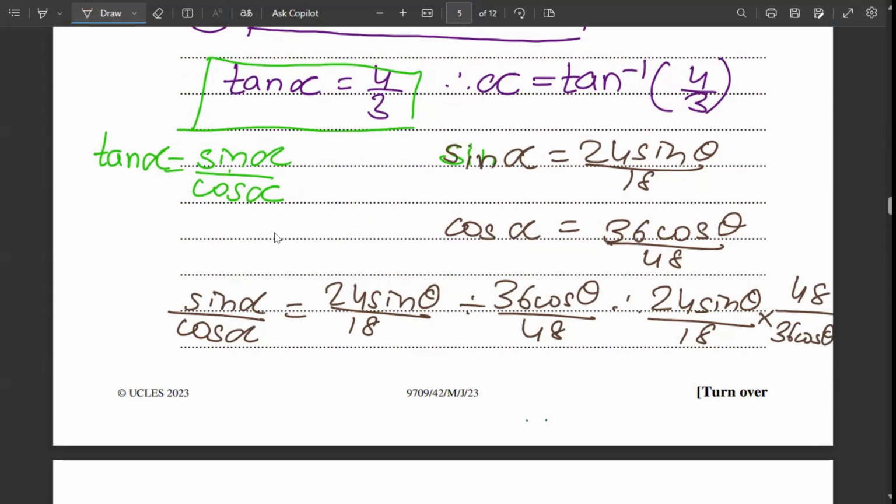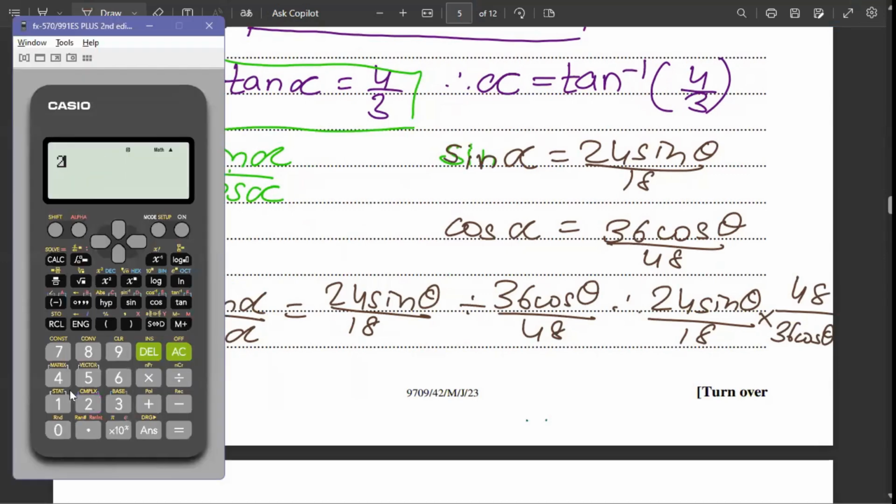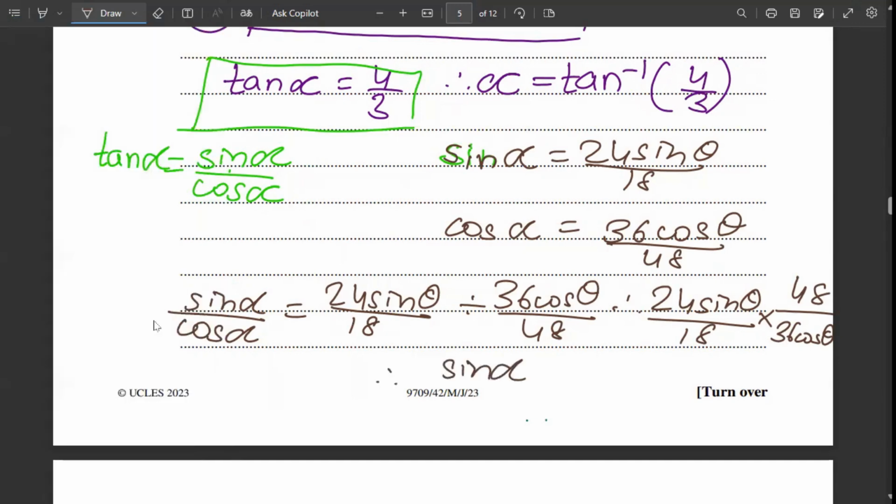Now simplifying this on a calculator, I get 24 into 48 upon 18 into 36. So the answer is 16/9. Therefore, sine alpha upon cos alpha is equal to 16/9 times sine theta by cos theta.